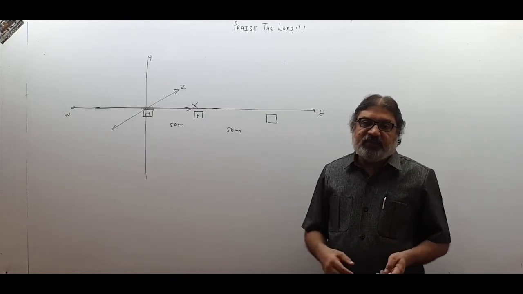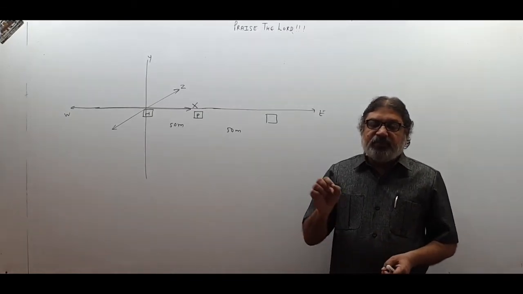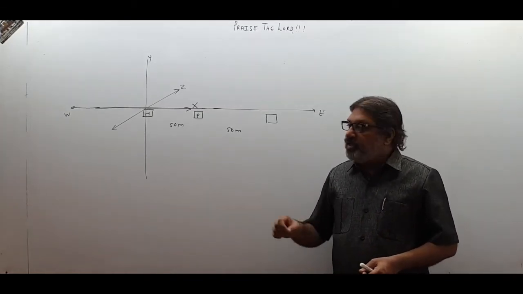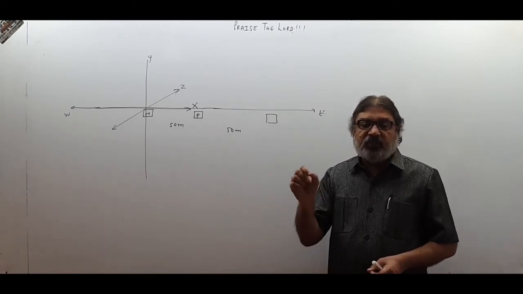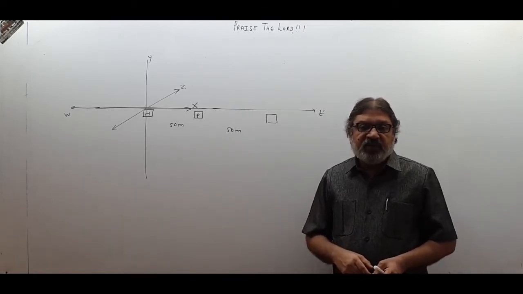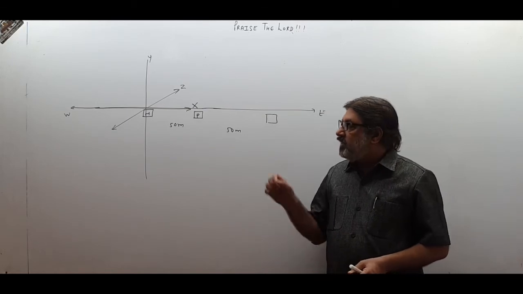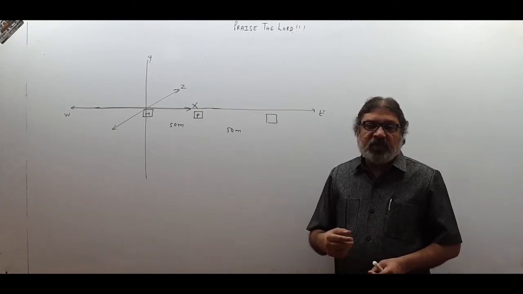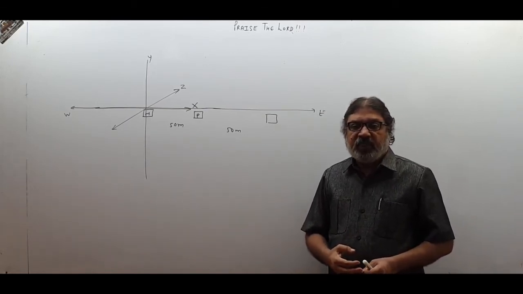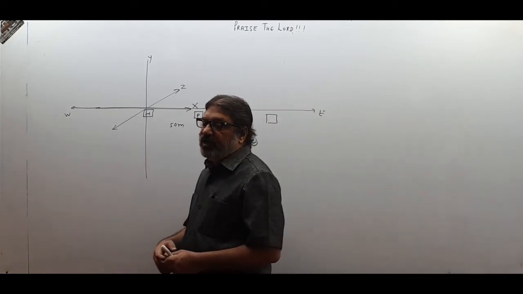First fix up a reference frame, then locate the position of the observer. Locate the position means mark the coordinates of the observer, where the observer is situated. Mark the coordinates of the body about which you want to describe the position, and then say a body is located at so and so point.